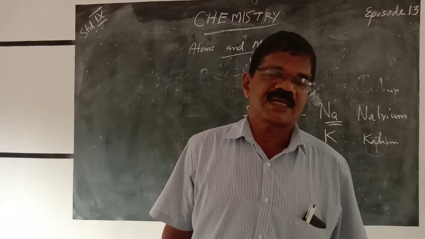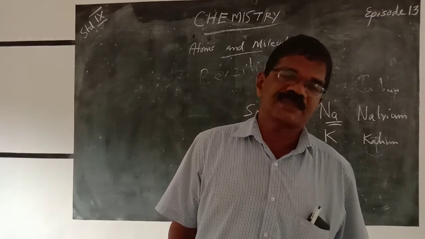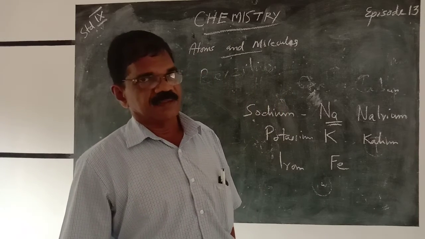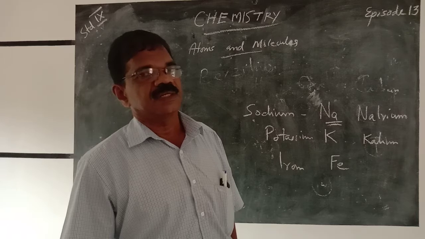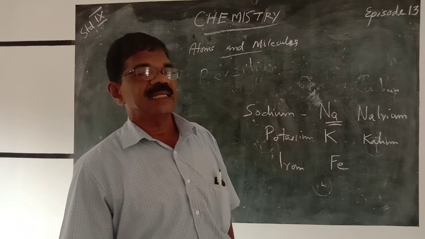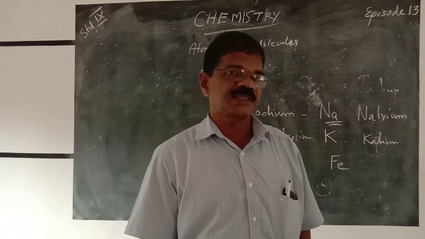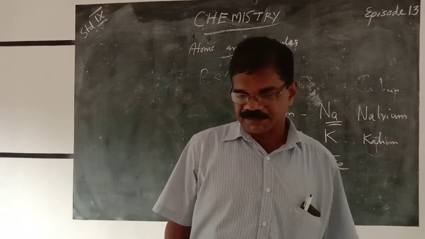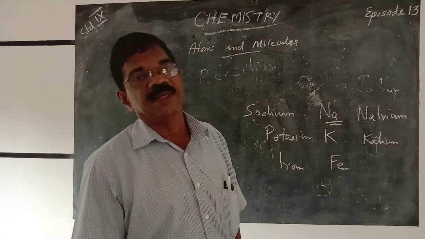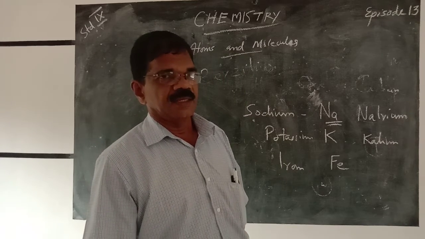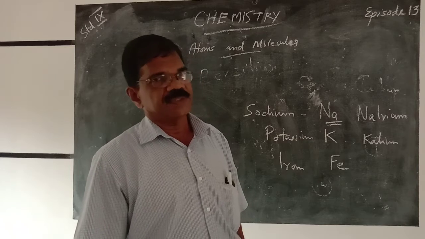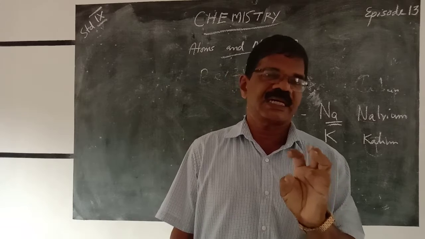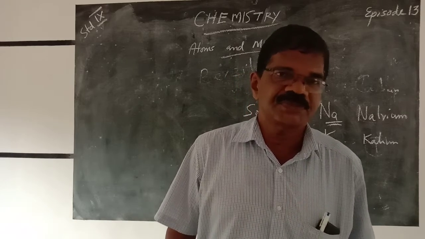Almost all the elements present are very reactive and they are found in the combined state. Only those elements known as inert gases, that means helium, neon, argon, krypton, xenon, and radon, are found in the free state. But all other elements are almost always found in the combined form. So, after this, you have to study the names and symbols of the common elements which are familiar to you.